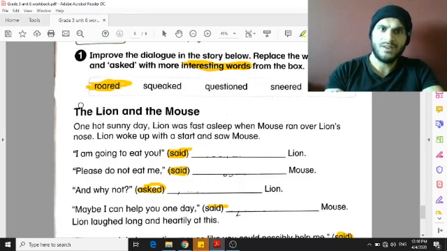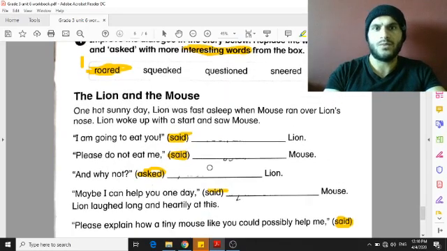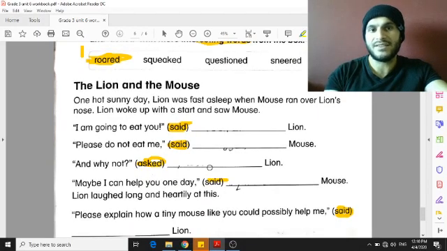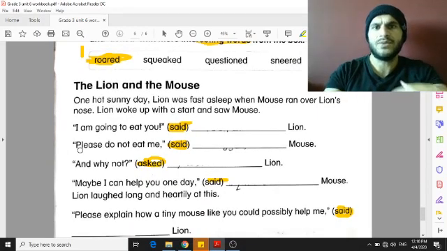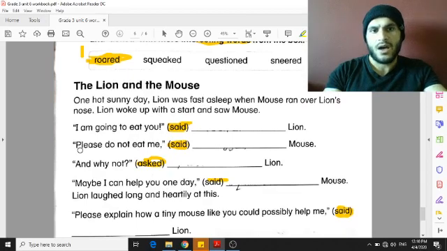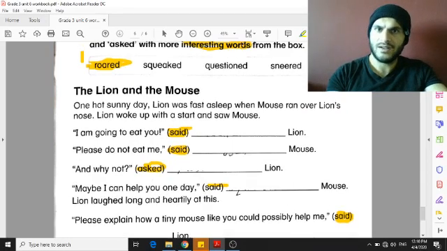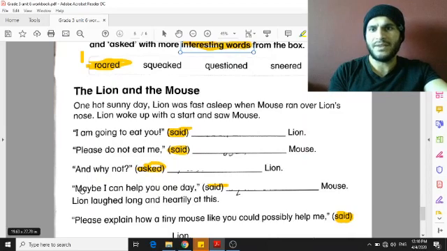So number one, roared is going to be here. But you have to find the other ones. You have to look at the sentence here. Please don't eat me. What kind of sound is that? Or, and why not? What kind of sound is that? Maybe I can help you one day.